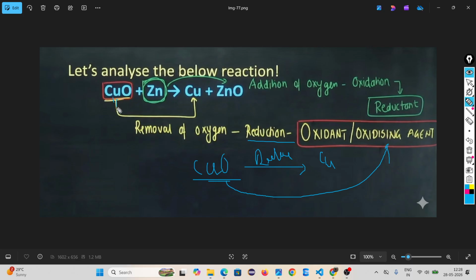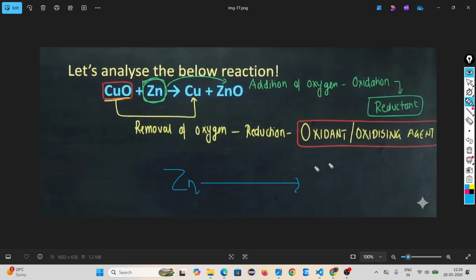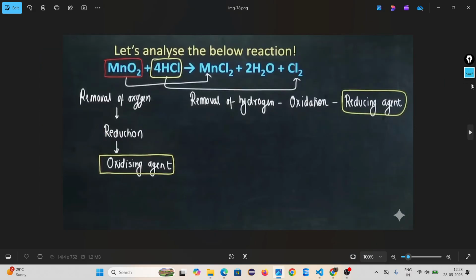Zinc is oxidized to give zinc oxide, so zinc is called the reductant agent. Don't be confused.